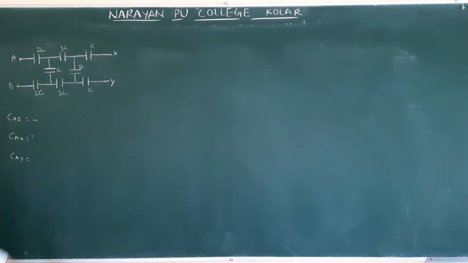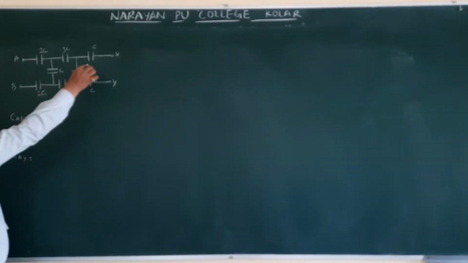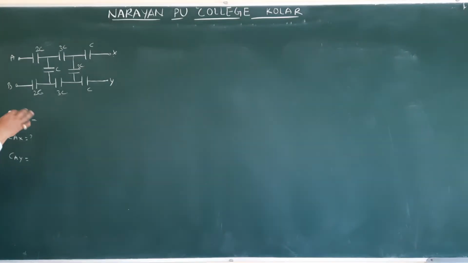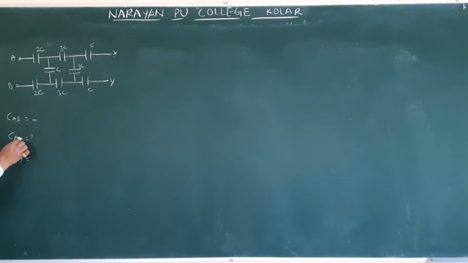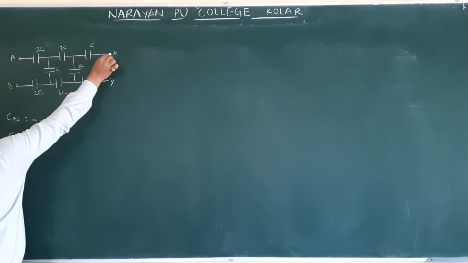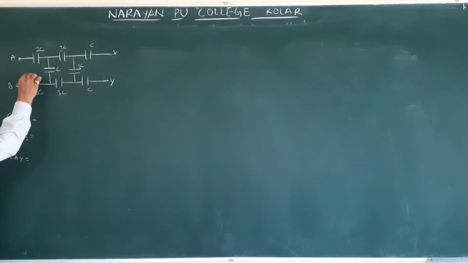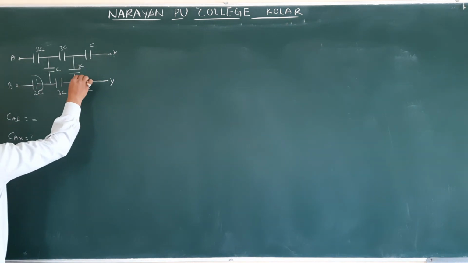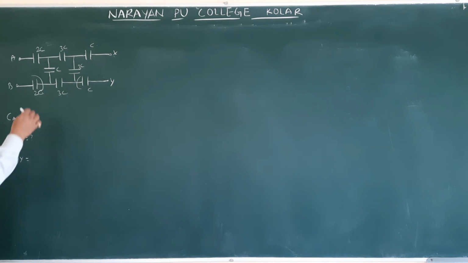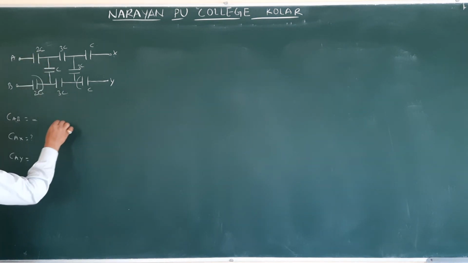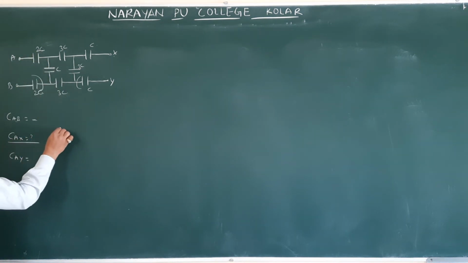See the next homework problem I gave. I think I solved CAB. Whenever I solve CAB, I remove X and Y because those second terminals are not connected in any way. Now see AX. AX means A and X should be there. Now which ones are going to be removed? B and Y. So by removing B and Y, what is the resultant diagram? I am finding this one now.